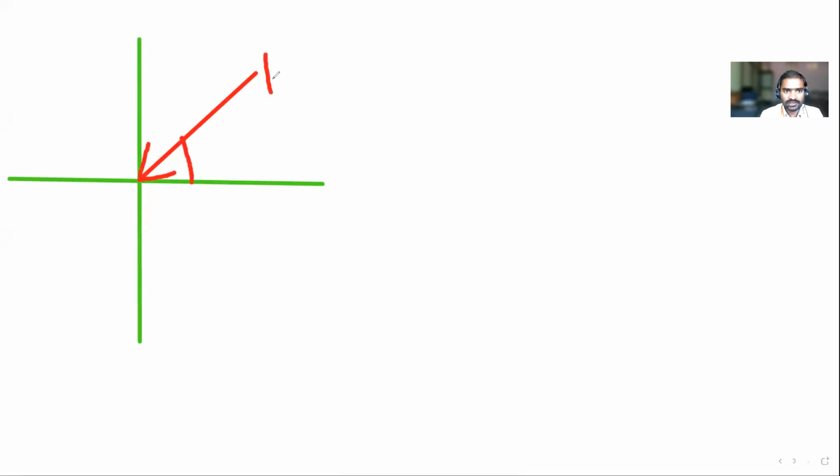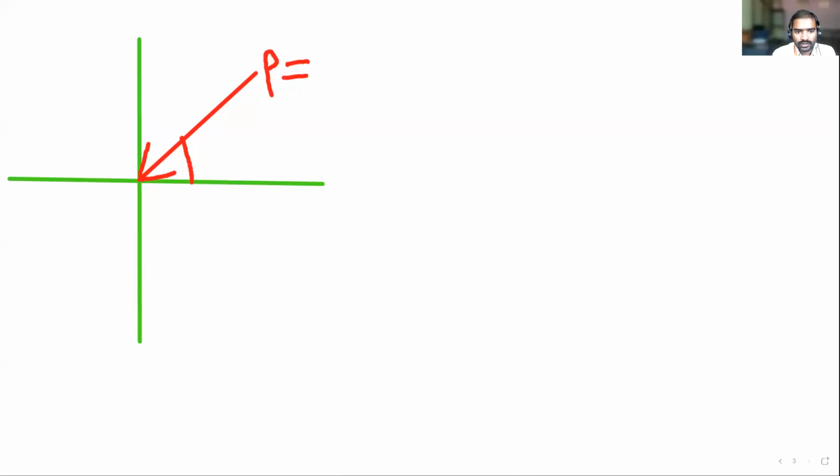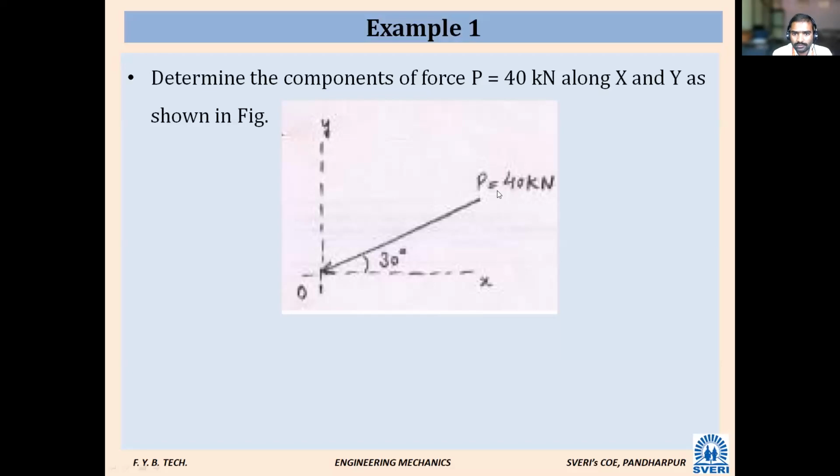How much has he given? This is the P force. And how much has he given for this P force? He has given 40 kilonewton, and this is 30 degree.